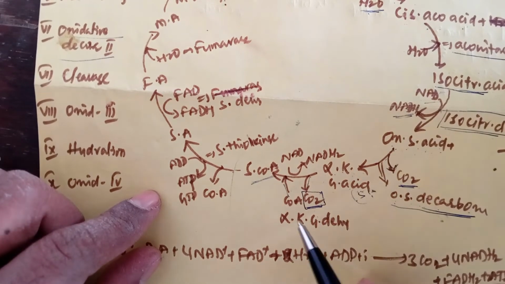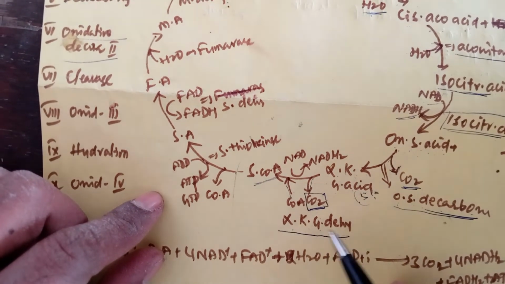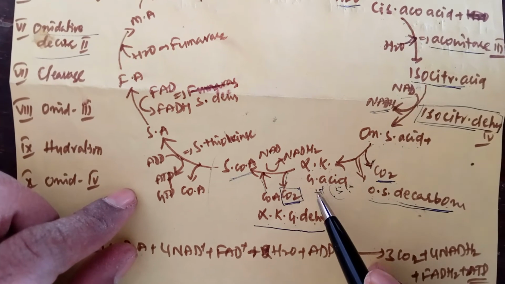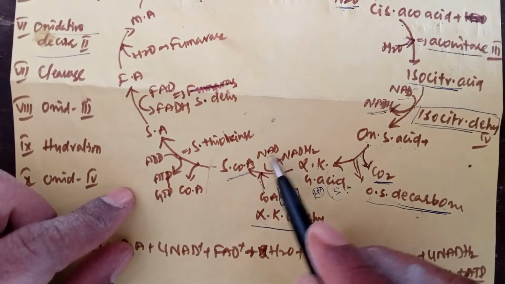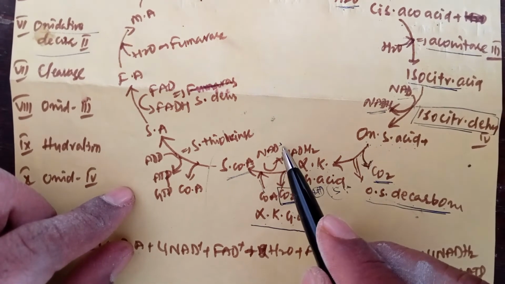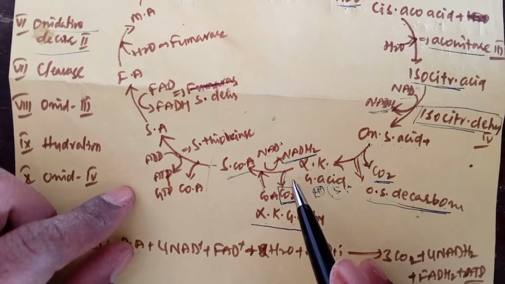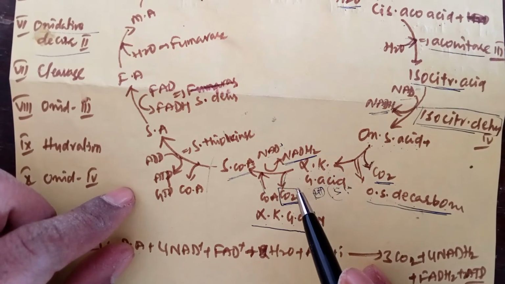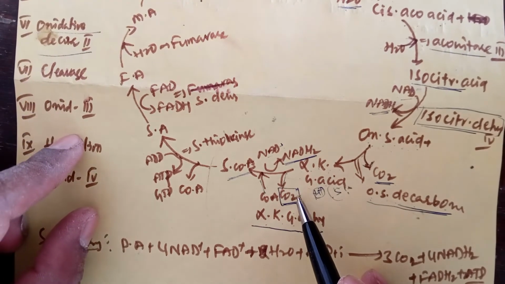This reaction is catalyzed by the alpha ketoglutaric dehydrogenase enzyme, because protons are also removed. These protons are received by NAD plus and converted into NADH2. So it is an oxidation reaction and also a decarboxylation reaction, so it is called oxidative decarboxylation.